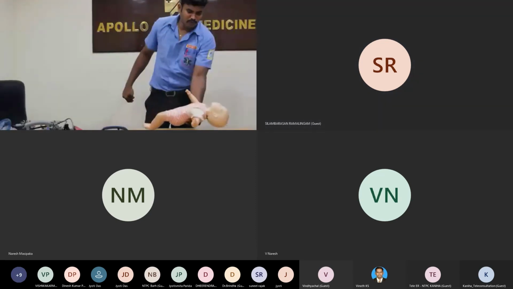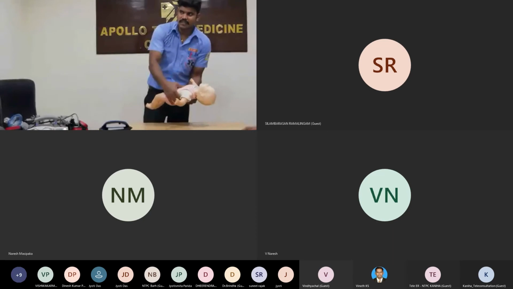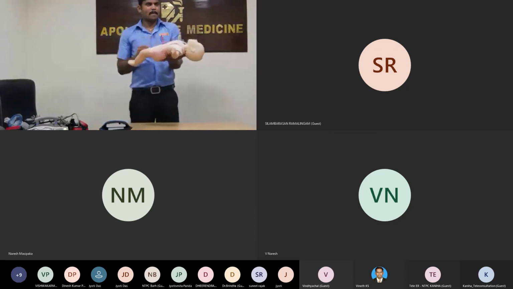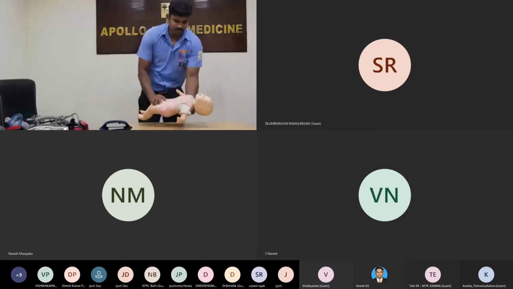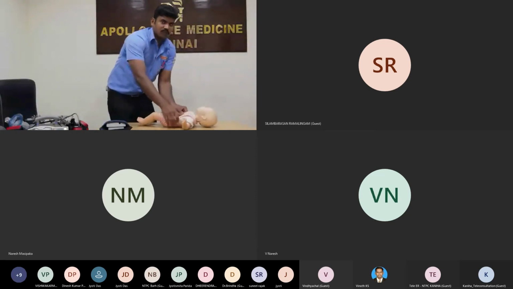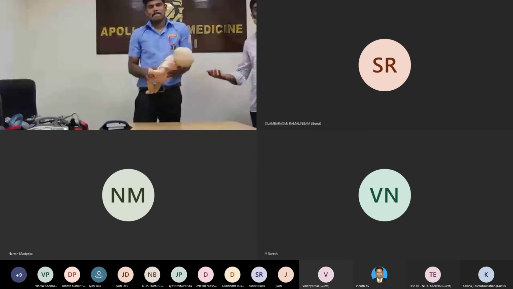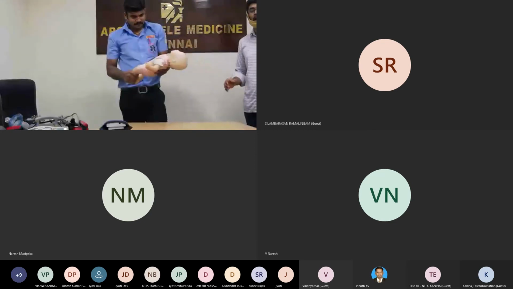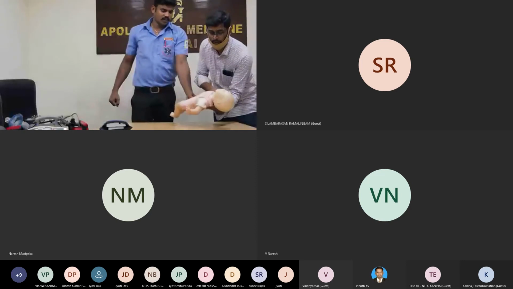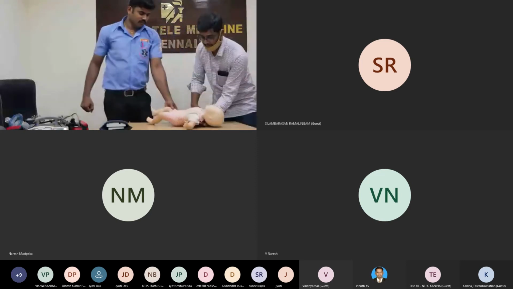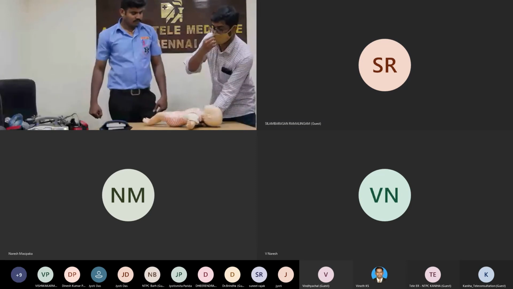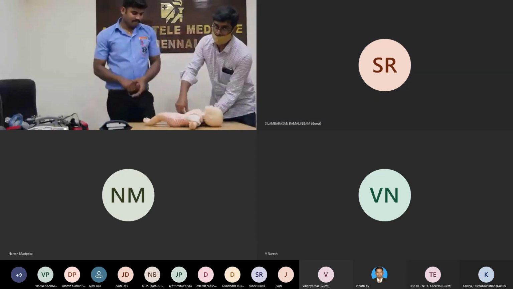Actually, for demonstration only they can hold that baby manikin in the hand. Otherwise they can place it on a bed or whatever it is. But we should also support with our hand on the back side, because the spine breaks easily while doing the compressions.